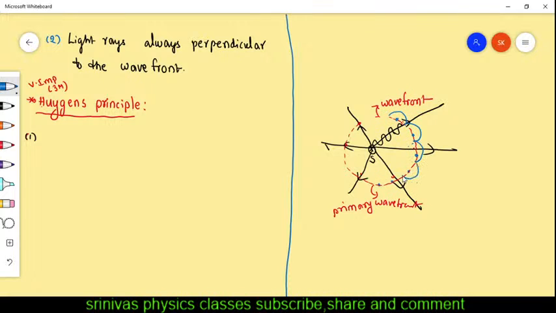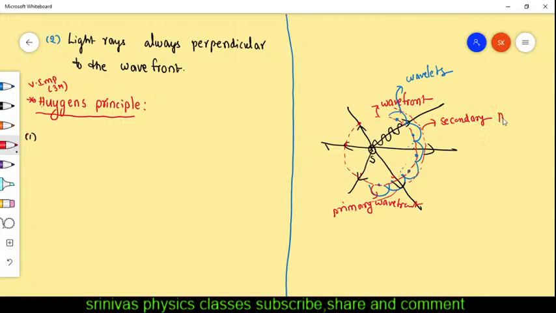They are called wavelets. You join all the wavelets, and the locus of all the wavelets produces one more wavefront. This is called the secondary wavefront.